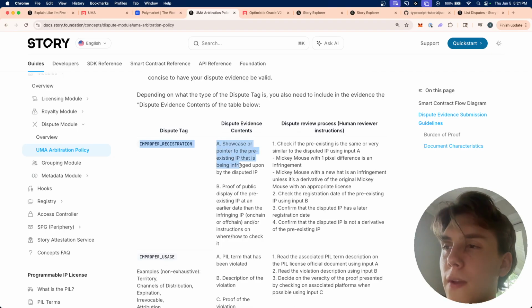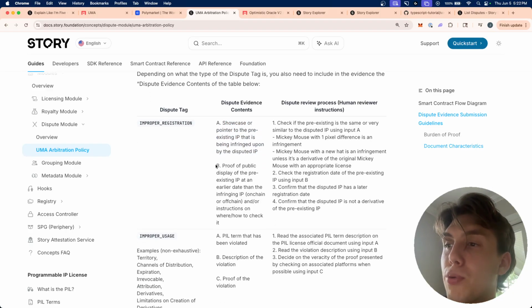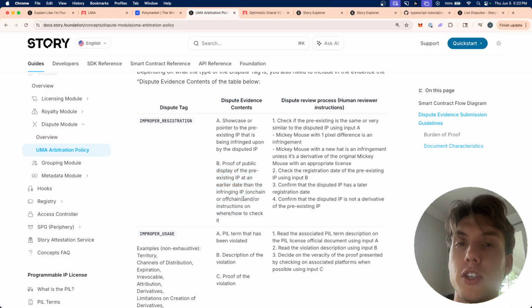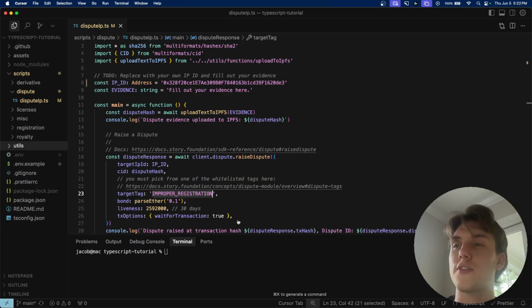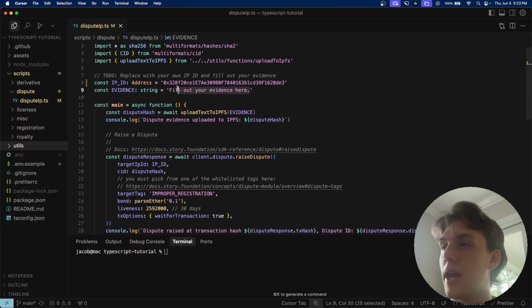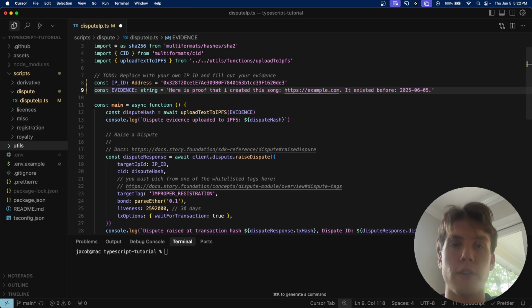The evidence we have to provide is we have to point to the pre-existing IP that is being infringed upon, and proof of public display of the IP at an earlier date than the infringing IP. So we have to provide both of these pieces of evidence. Just for the sake of this example, I'm going to say, here is proof that I created this song, and we're going to just put in example.com. And then let's say it existed at that date, just to fill in some dummy data.